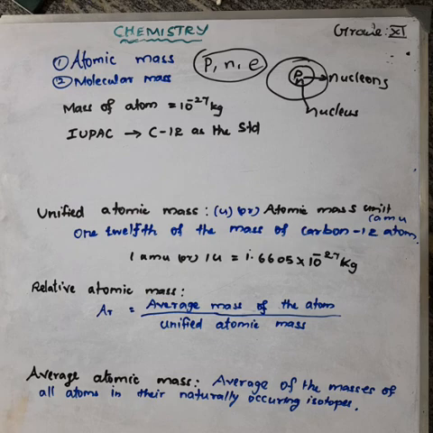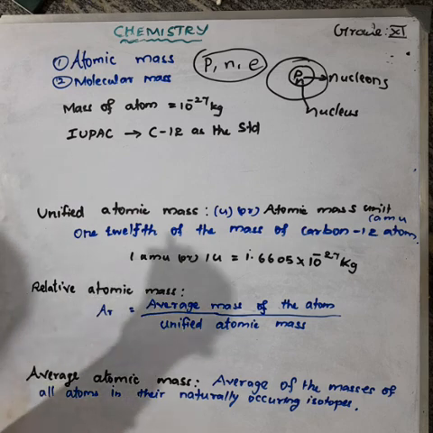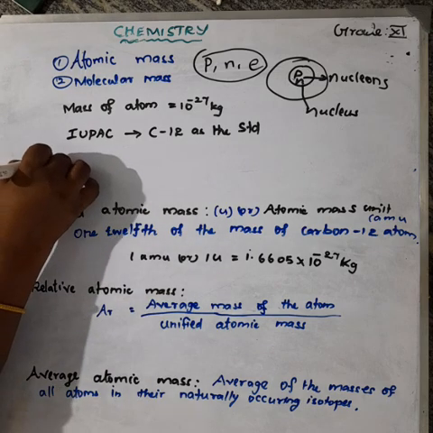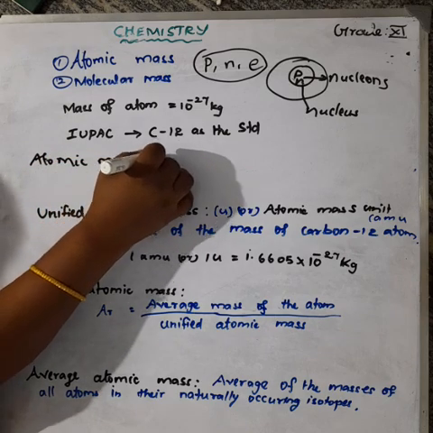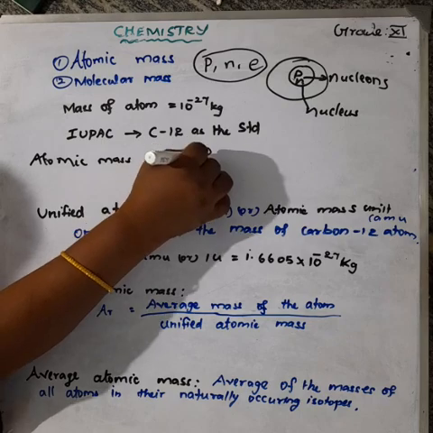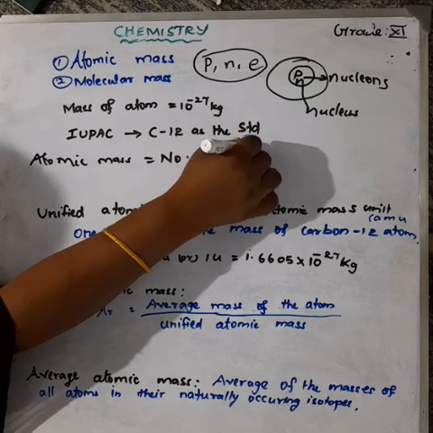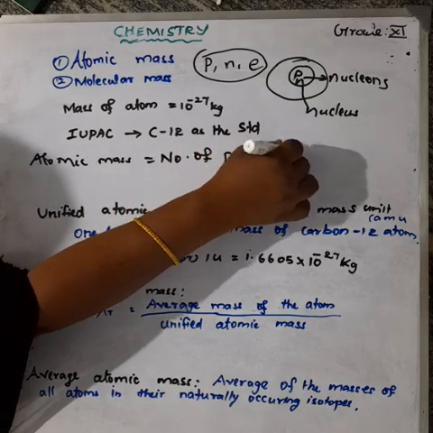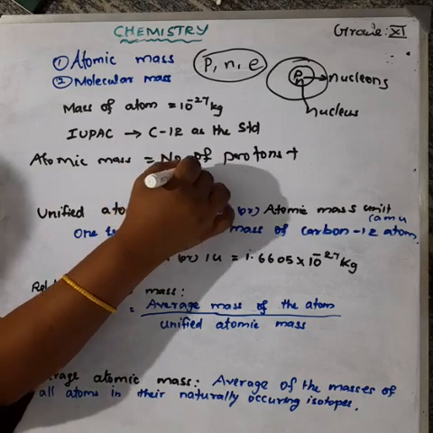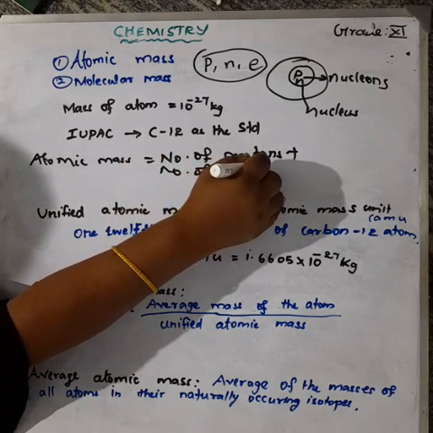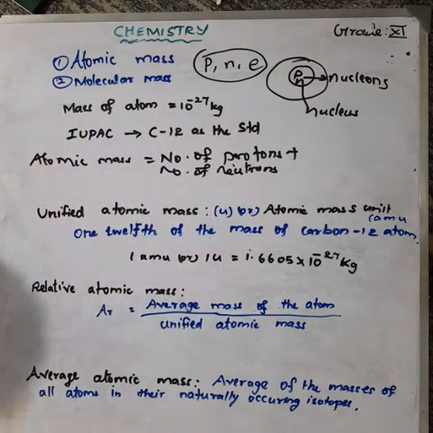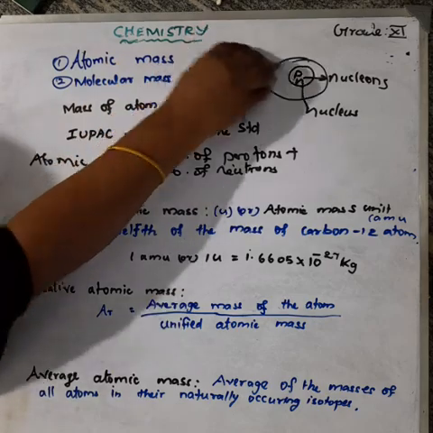So, what do you mean by atomic mass? The number of protons plus the number of neutrons, the addition of the number of protons and the number of neutrons, that is called atomic mass. Then, how can you measure the atomic mass of an element?